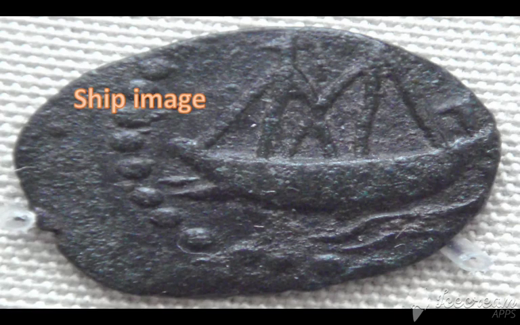Some of the Satavahana coins carry images of ships. The cave sculptures at Ajanta, Nashik, Karla, Bhaje, Kanheri and Junnar in Maharashtra were carved during the Satavahana period. So you can see this coin, with the ship image here. Now we have completed the Satavahana dynasty. After this we will see 9.3, the Vakataka dynasty.